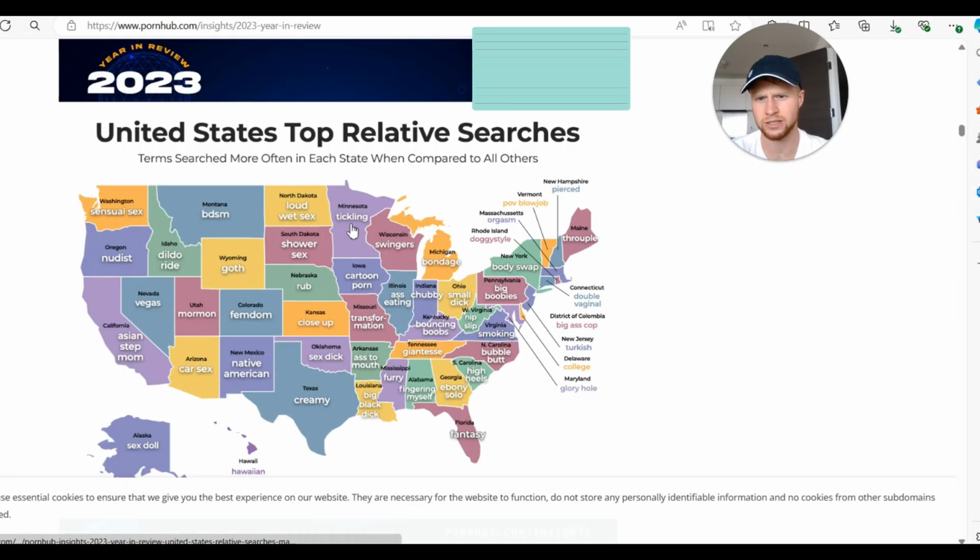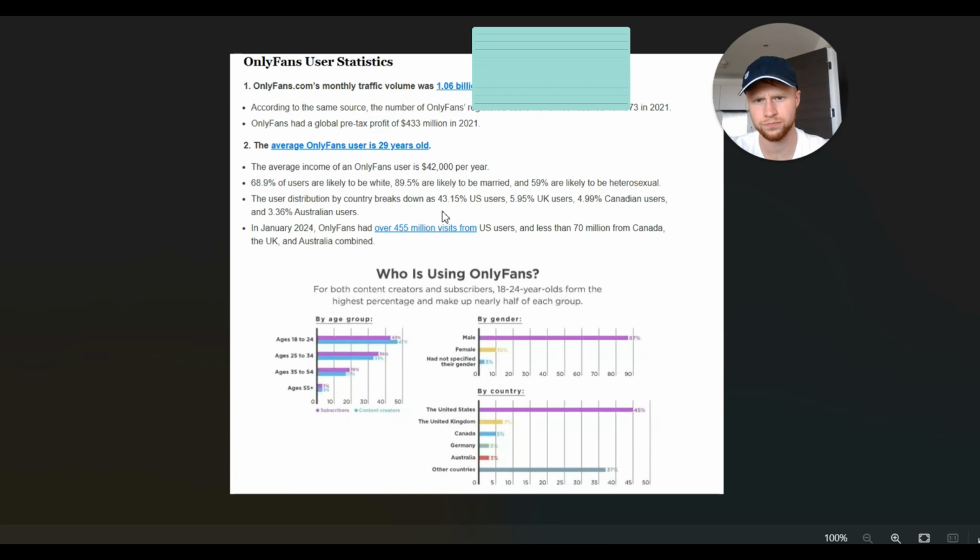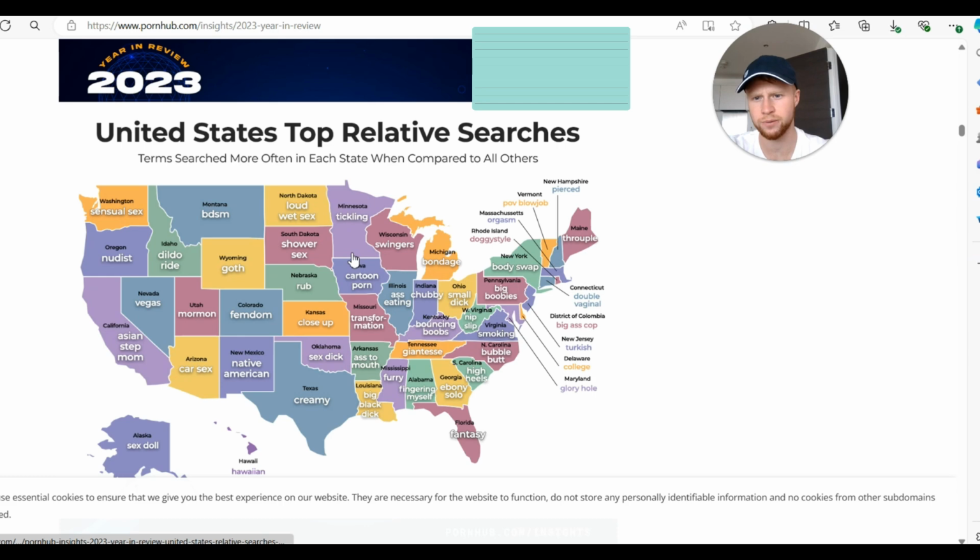So this is also great for running ads, because if you're looking at these stats, if you remember from earlier, 29 is the average age group, so we're going to be targeting those that are 29. So you've got your age there. Let's see if we can find one that says hentai or cartoon porn. They are. So we can target that state.